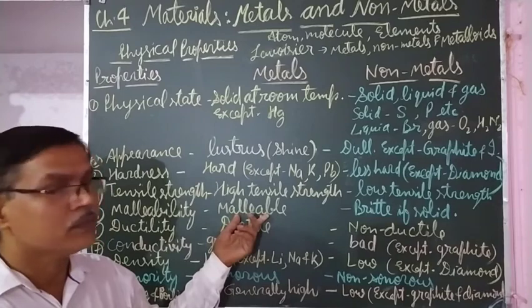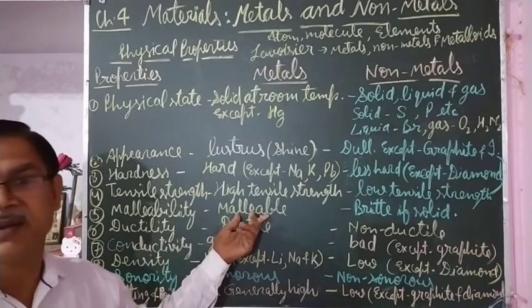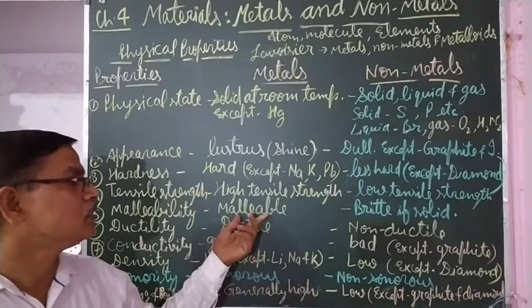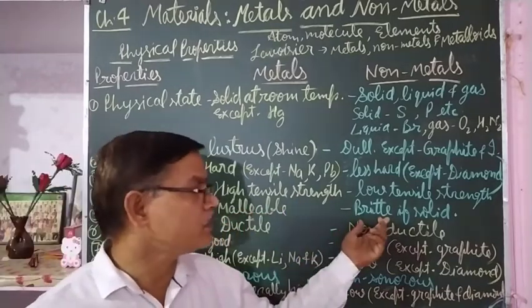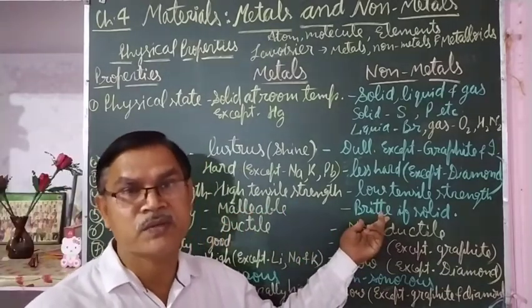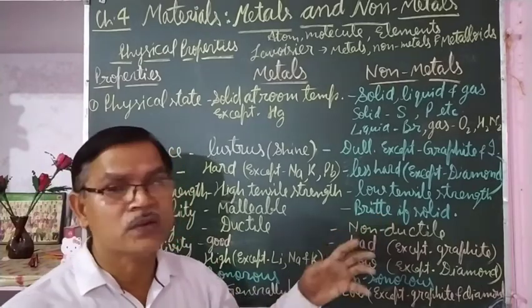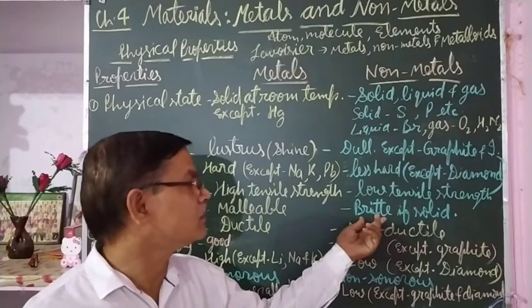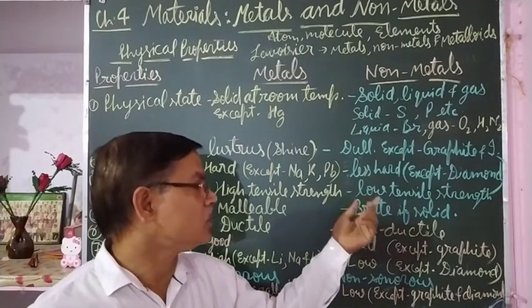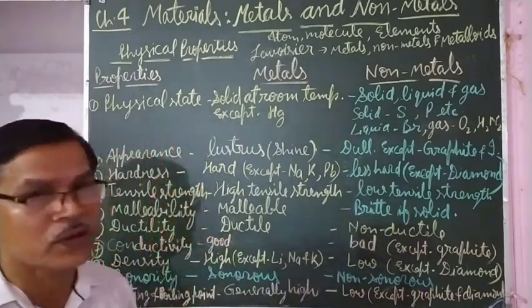So metals are malleable in nature, means they can be beaten into thin sheet. But non-metals are brittle in nature. When non-metals are beaten, they will break into small pieces. That property is called brittle. So non-metals are brittle if solid.